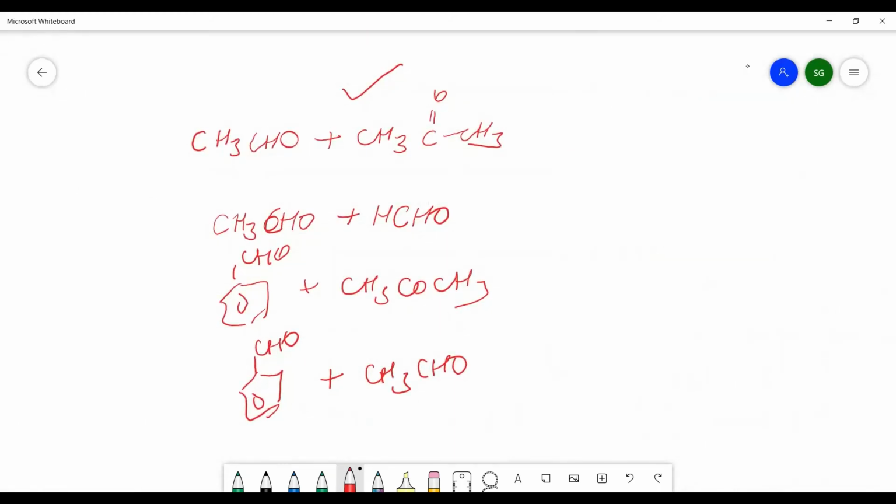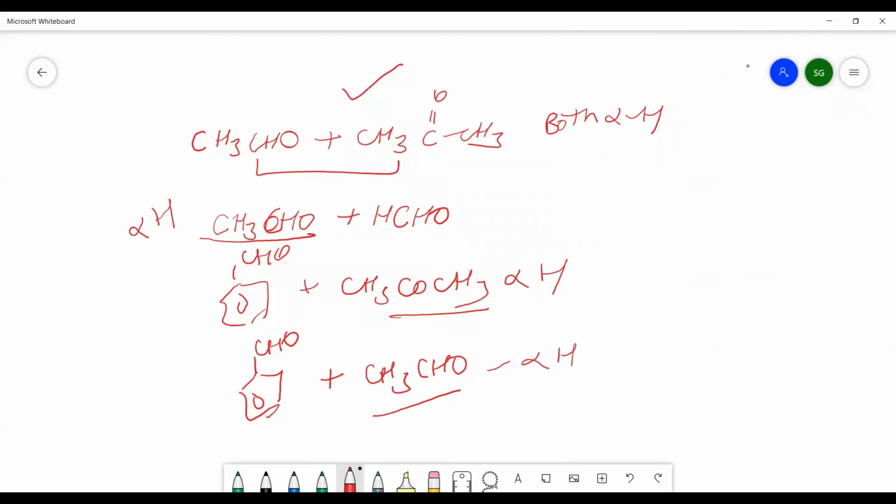But the concept is that in the combination, not both need to have alpha hydrogen; at least one has alpha hydrogen. This has alpha hydrogen. This has alpha hydrogen. At least one molecule should have the alpha hydrogen. Otherwise, there will be no generation of nucleophile. Alpha hydrogen, alpha carbon is needed for the generation of the nucleophile.